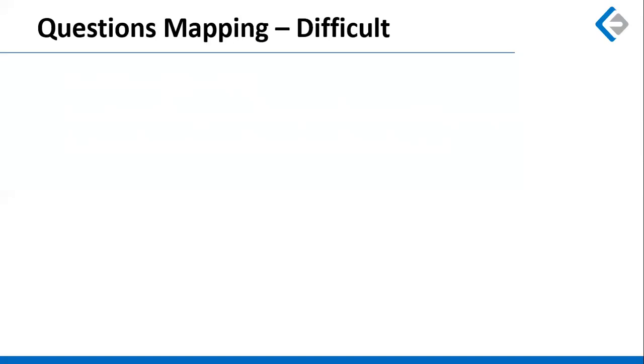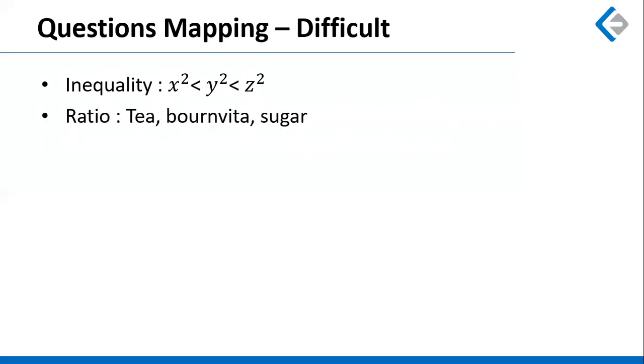Question mapping for difficult questions. There was a question based on inequality where x square was less than y square, which was less than z square, and you had to find out the possible sequences between x, y, z, possible order of arrangement, right? That might require making certain cases and finding out the answer.